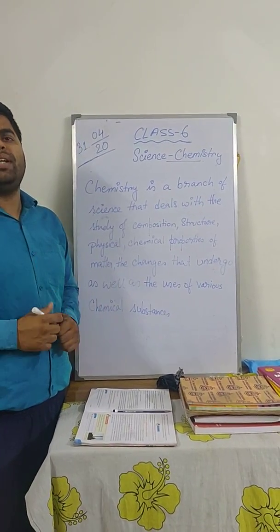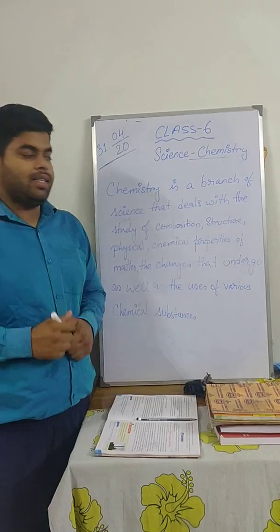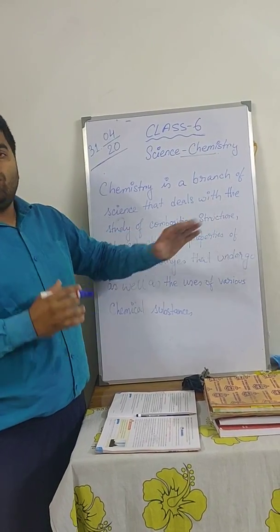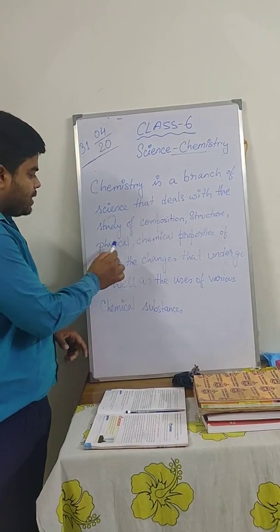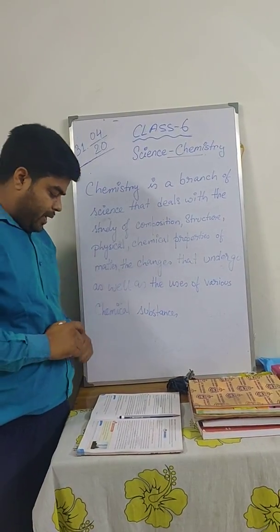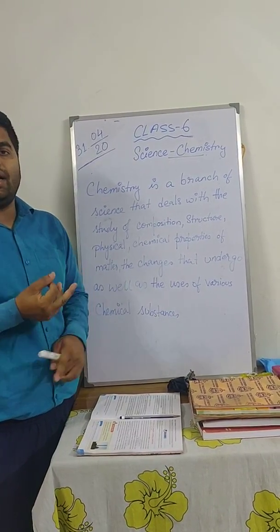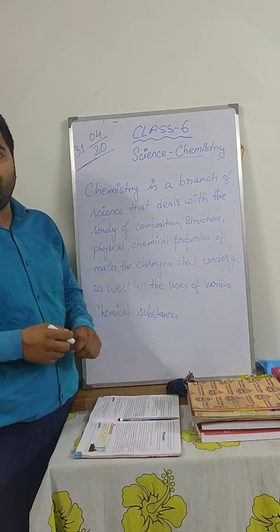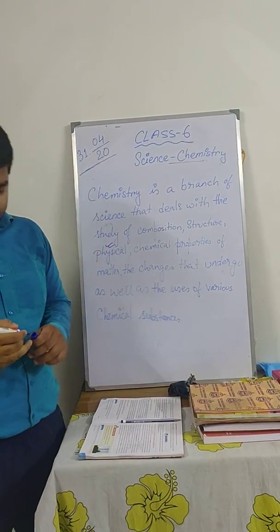Structures means the shape and size of matter. Matter is anything that occupies space and has mass. So structure is the shape, the size of the matter. What do you understand by physical properties? Physical properties means the appearance, how does it look, the texture, the color, the melting point, the boiling point. These are all the physical properties of matter.